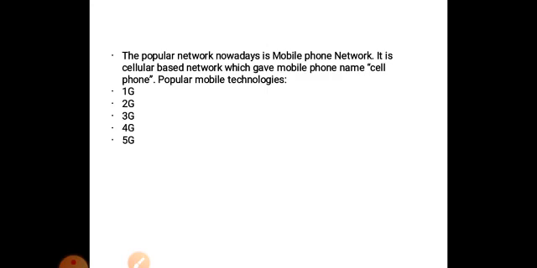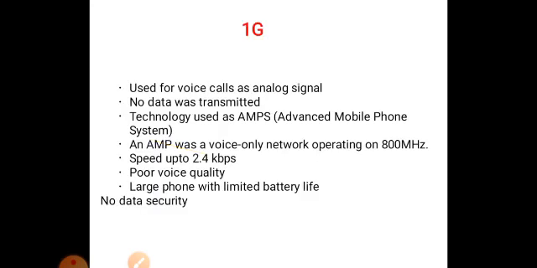Now another popular mobile network: 1G, 2G, 3G, 4G, 5G. These are all the mobile technologies. You all know that 1G is the analog signal, so the speed is very low. Here you can use the speed up to 2.4 kilobits per second. When you use 1G, the voice quality is very low, with large phones, limited battery life, and no data security.